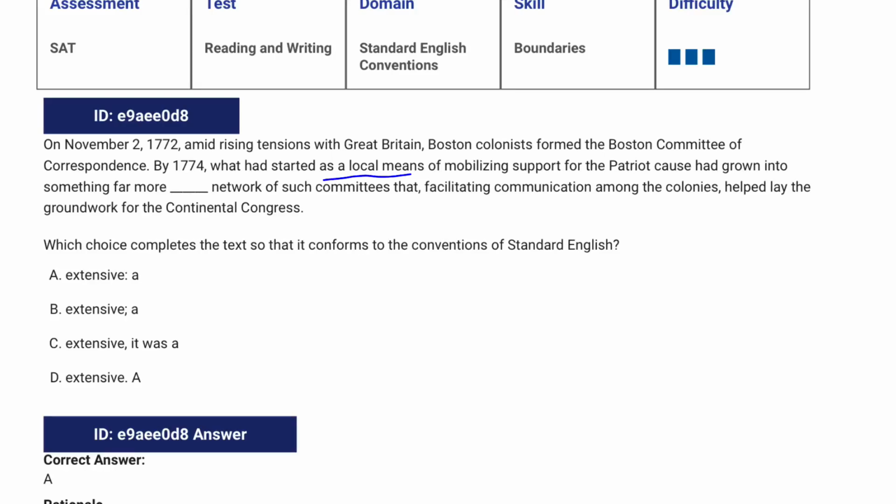What had started as a local means of mobilizing support for the Patriot had grown into something far more: and then we explain what that something is that's far more. It's a network. Notice the noun that replaces that earlier noun. And it goes on into a whole noun phrase that explains just what it had grown into.